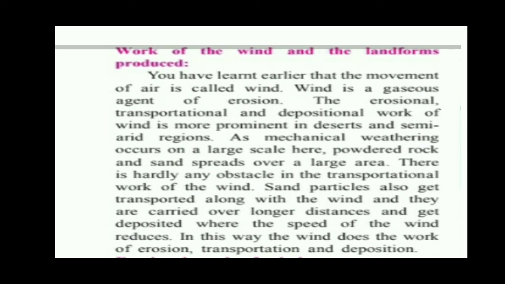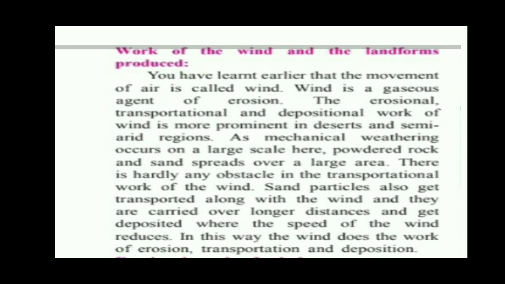So we start with our third agent, that is the wind. We come from the polar region to the hot desert region. Wind is nothing but moving air. Moving air is called wind, and this is a gaseous agent of erosion. Wind also does the work of erosion, transportation and deposition. Wind is more prominent in the desert region and in the semi-arid region, so the work of the wind will be clearly seen. The landforms formed by wind will be prominently seen in the desert and in the semi-arid or arid region.